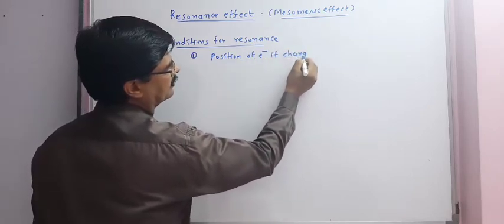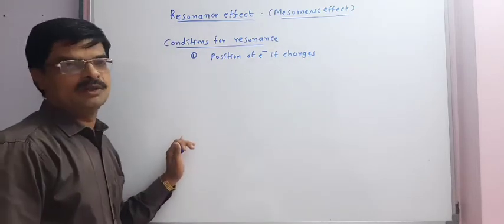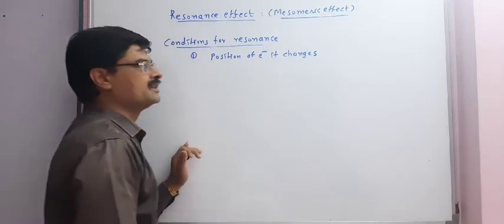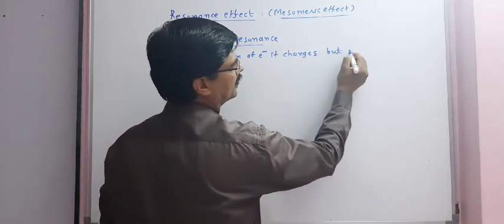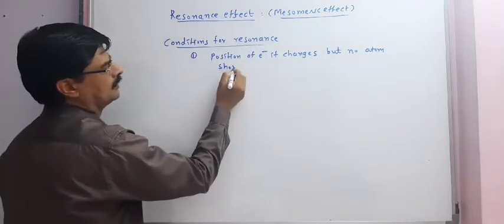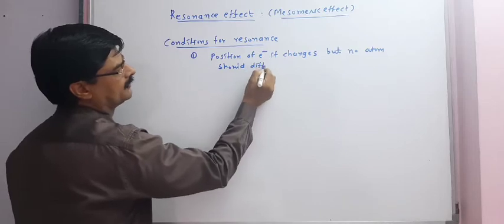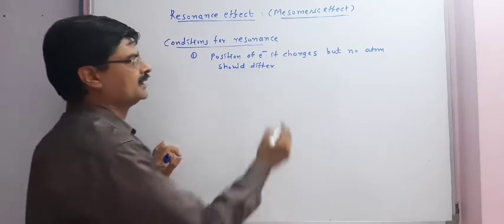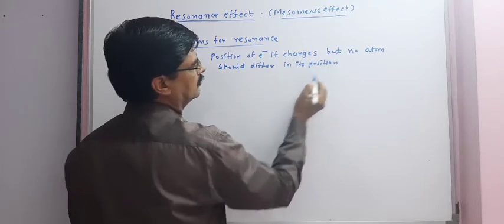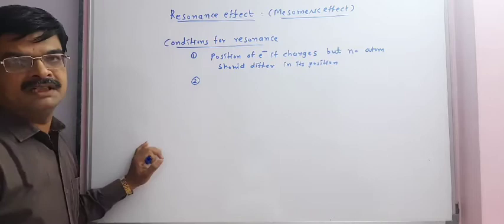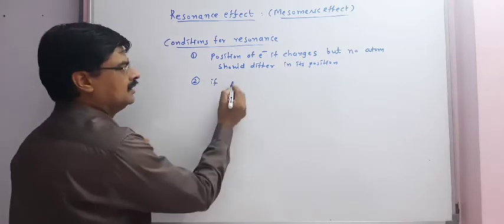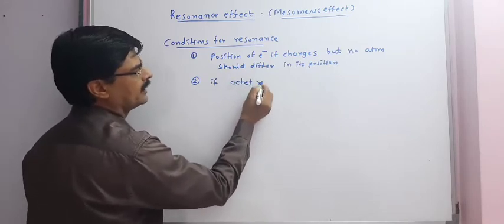If the position of electrons changes, then there is no problem for the resonating structure. But we have to remember, no atom or no nucleus should differ in its position. Second, we have to understand that if any resonating structure does not follow the octet rule,